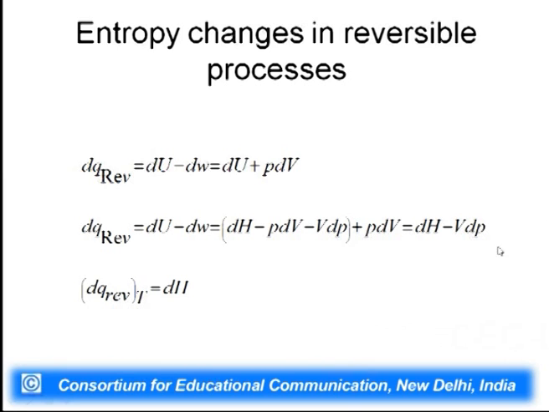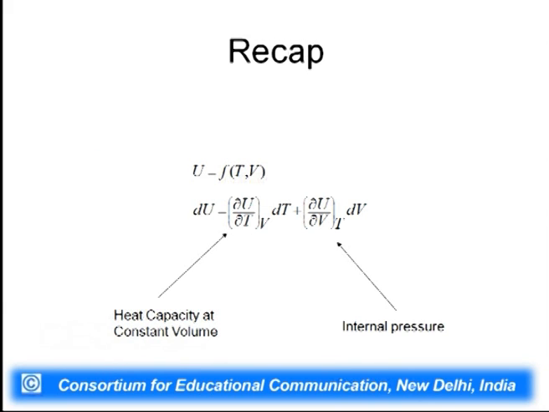If we take a constant pressure process, the VdP term becomes 0, and you have dq reversible is equal to dH. So, dq reversible at constant P is equal to dH. So, these are the three very important terms which give you dq reversible. Now, we know how to calculate dq reversible. We can now go and calculate what is the entropy change in the reversible process.